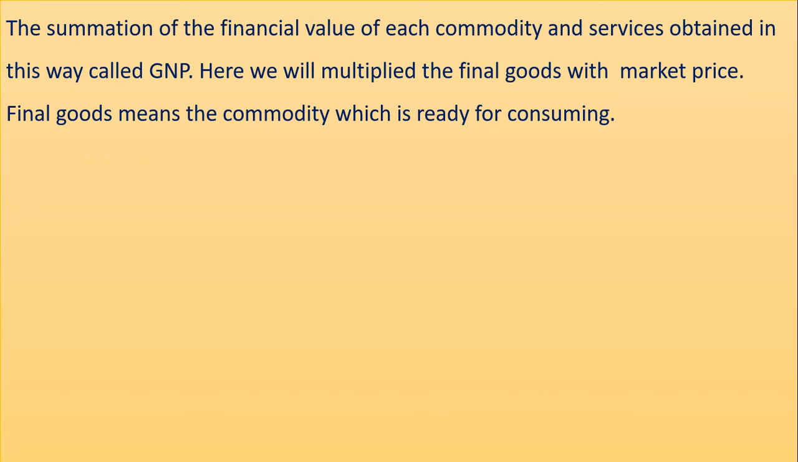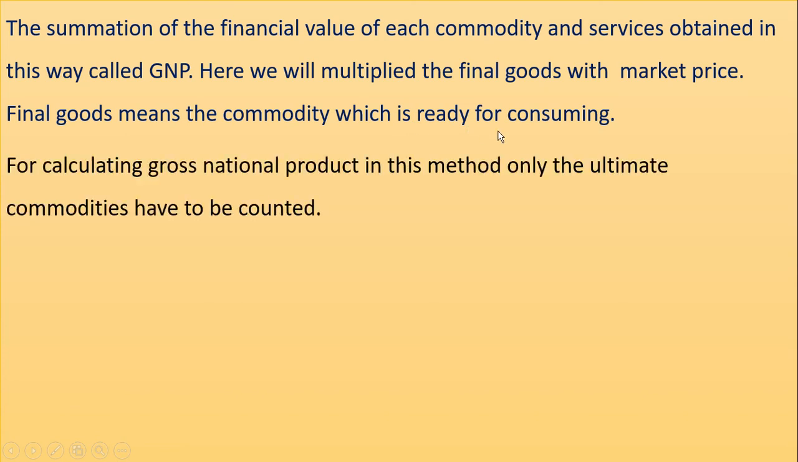Here we will multiply the final goods with the market price, isn't it? So final goods means the commodity which is ready for consuming. For calculating gross national product in this method, only the ultimate commodities have to be counted.